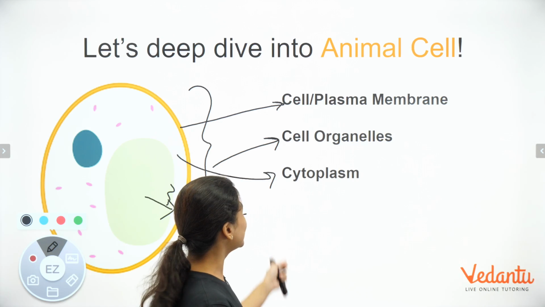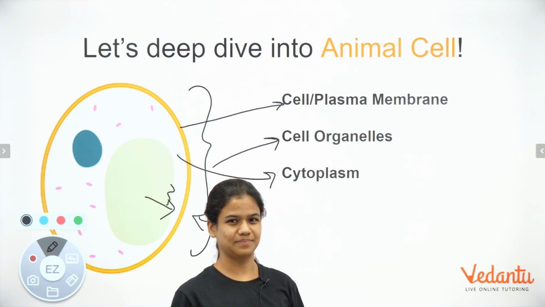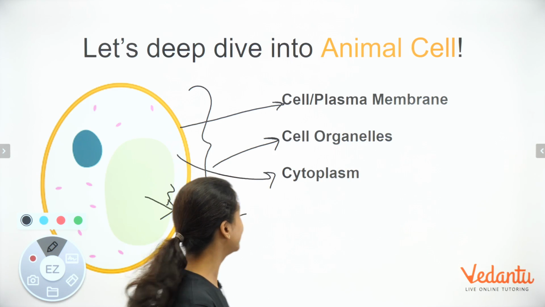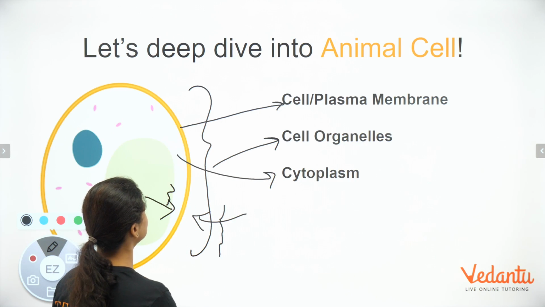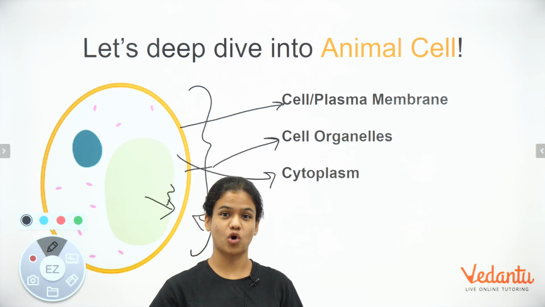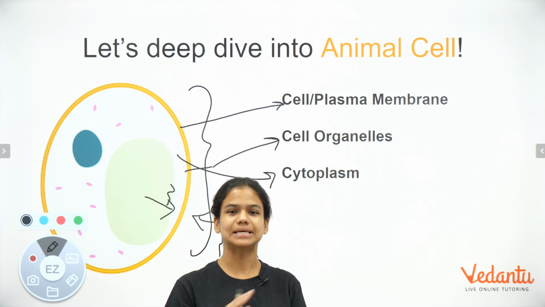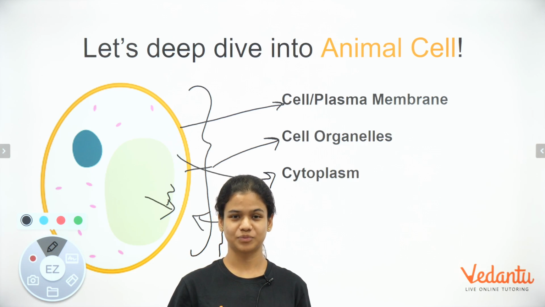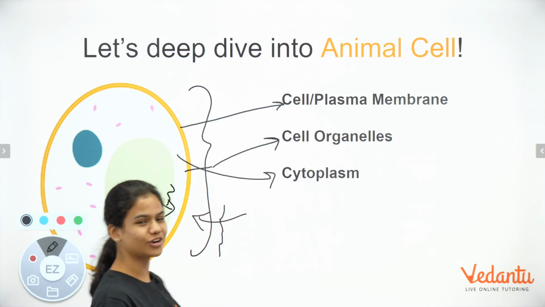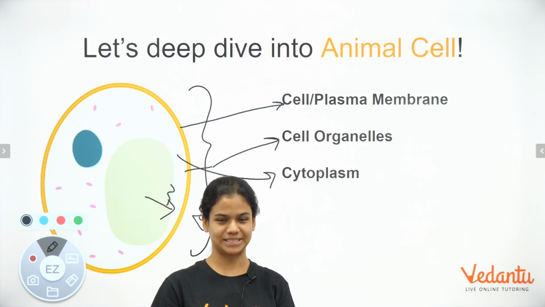Alright, let's try to understand cell organelles. It sounds a little complicated, but it's actually not complicated at all. Everything that you see inside the cell are called cell organelles. Cell organelles are nothing but parts of the cell. So everything that you see here, the pink dots, the big blue dot and the green dot, all of them are parts of the cell.